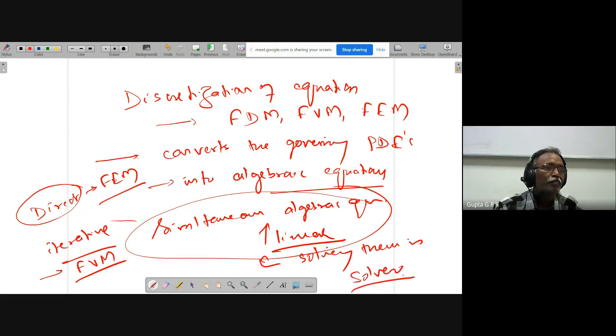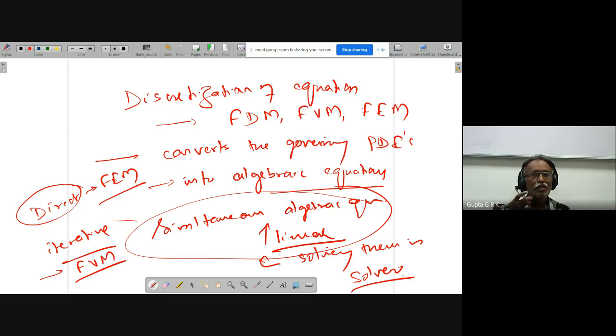Pre-processor, solver, and post-processor, right? So solving these equations is called the solving step. Once you solve, you get some numerical values, some numbers. Velocity, pressure, temperature, and all, you only get numbers, but you don't know exactly how it is